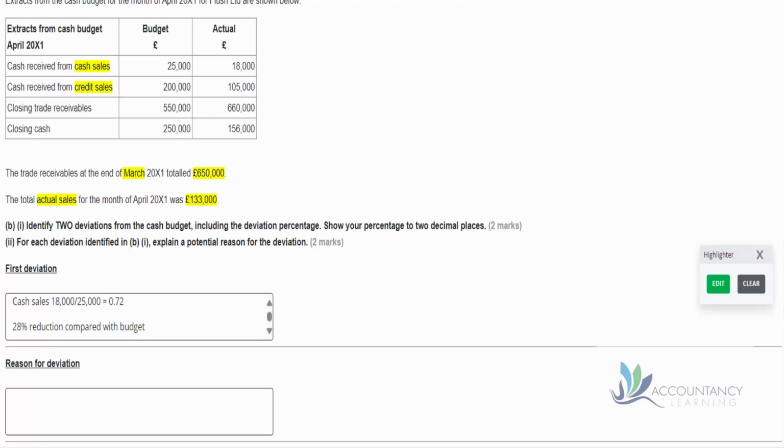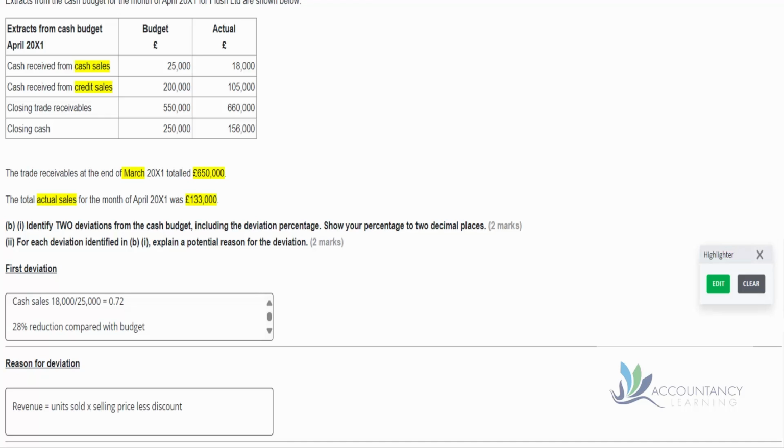So let's start with our cash sales. So we actually had 18,000 compared with our budget of 25,000. And if we divide one by the other, we get 0.72. So that tells us that we have a 28% reduction compared with budget.